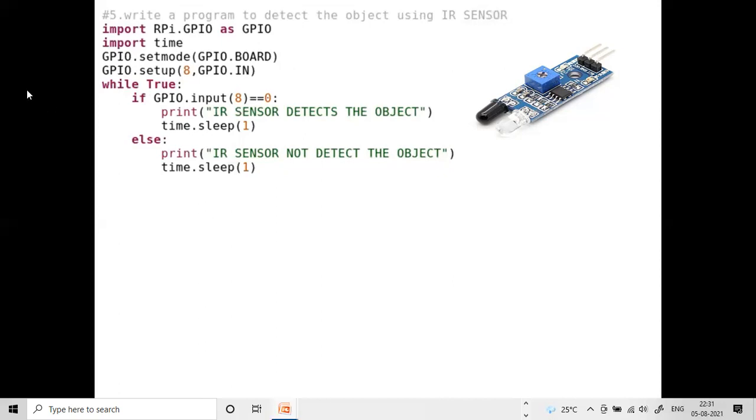Another point we mentioned is GPIO.in. That means the IR sensor output pin is our 8th pin. The IR sensor output pin now acts like an input to our Raspberry Pi, because the Raspberry Pi is taking the information from the sensor. That is the reason we mentioned GPIO.in. Next.